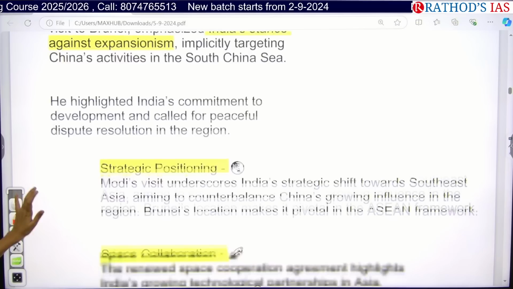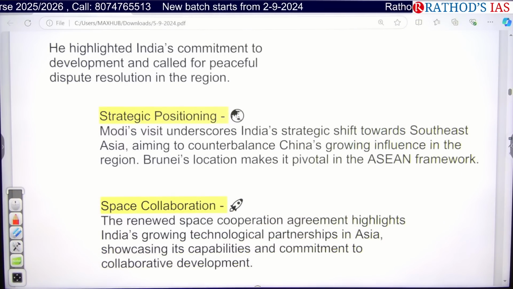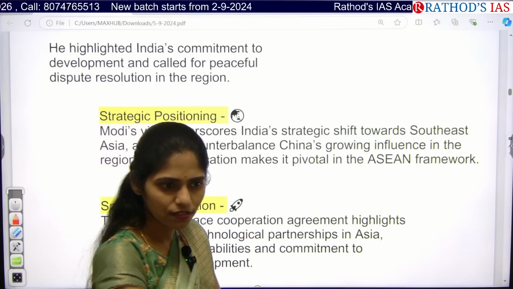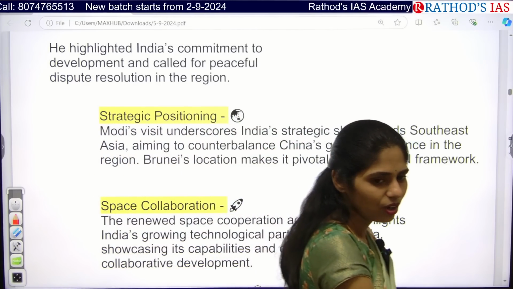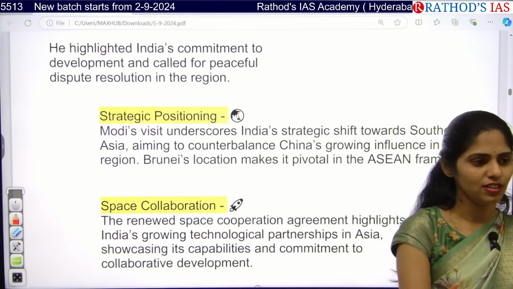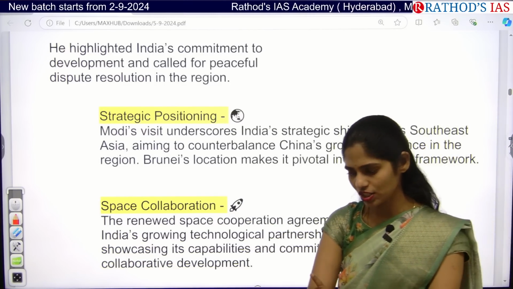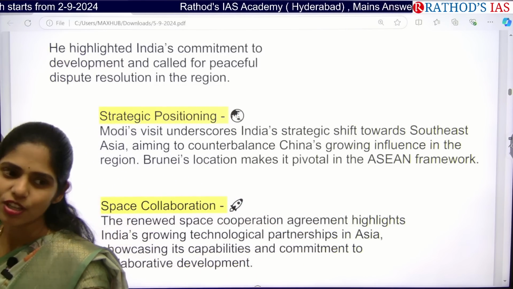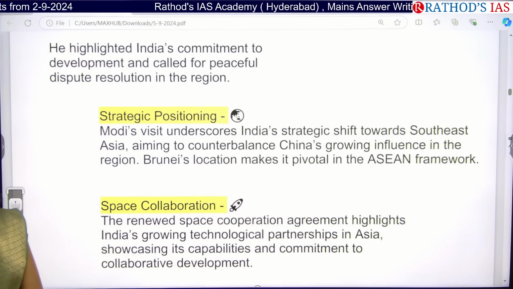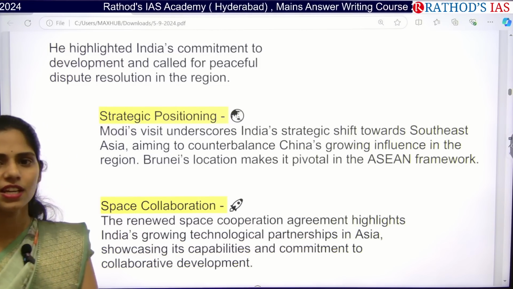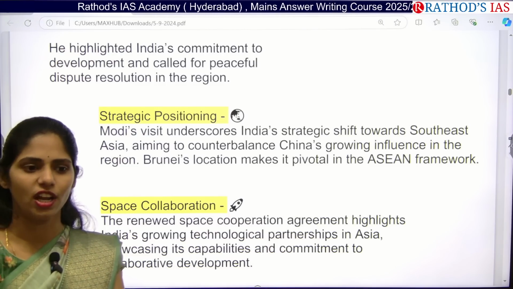And next, why Brunei is important. Yesterday we discussed this topic. First one is LNG, which is helpful for our energy security. Next, Brunei plays a very important role because of its strategic location, as it shares a boundary with the Indo-Pacific region. Even it is a member of Asia, right?